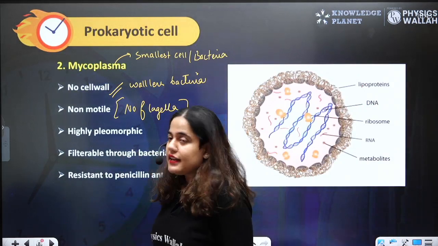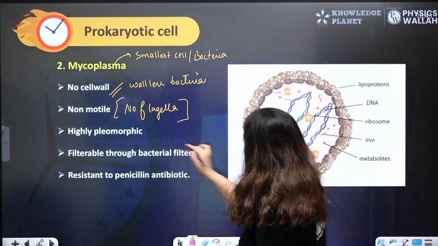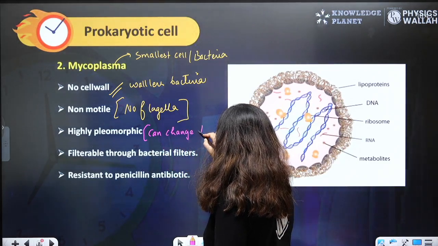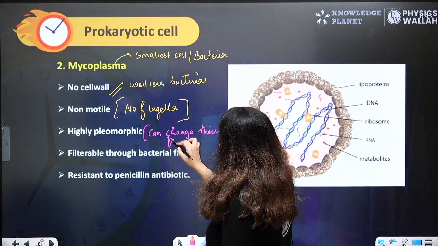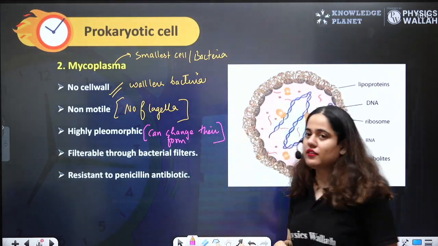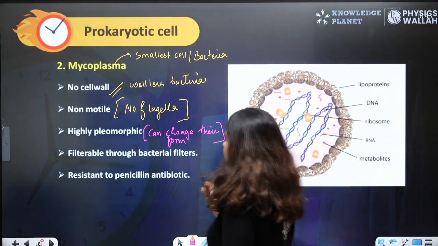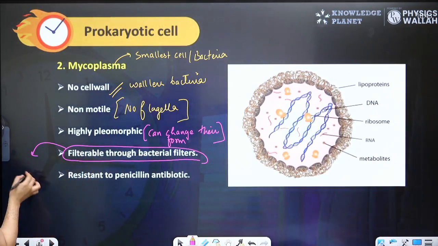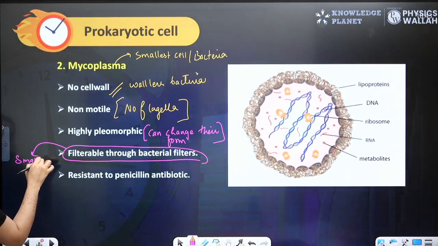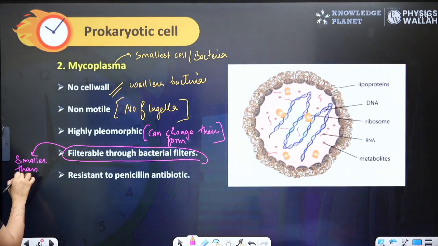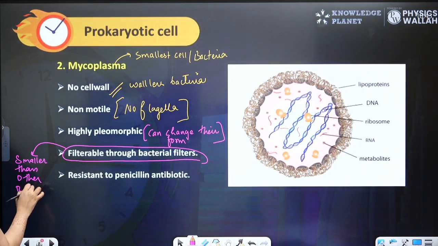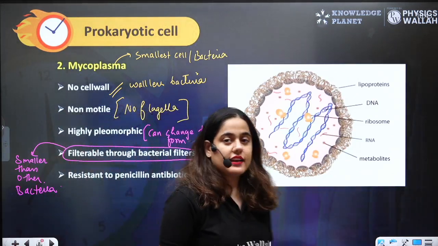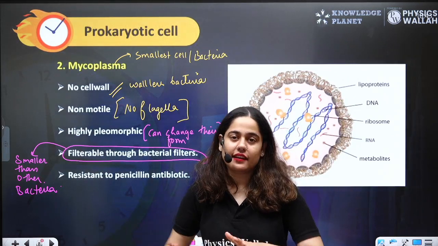They are highly pleomorphic. Pleomorphic means they can change their form. Because they don't have a cell wall, they can change their shape. They can be filterable through a bacterial filter because they are smaller than other bacteria. So they can easily pass through a bacterial filter because they are even smaller than their fellow bacteria.